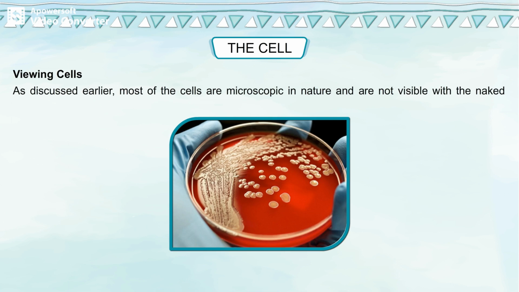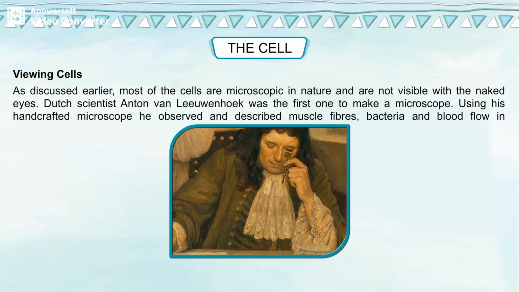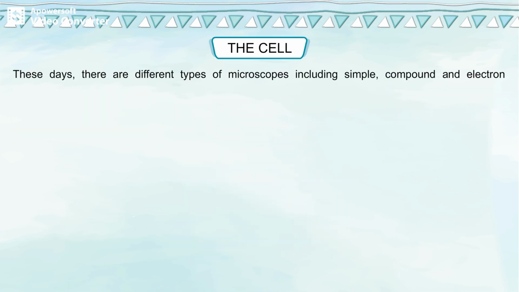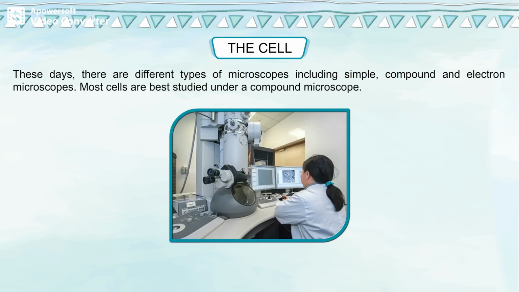Viewing cells. As discussed earlier, most of the cells are microscopic in nature and are not visible with the naked eyes. Dutch scientist Anton van Leeuwenhoek was the first one to make a microscope. Using his handcrafted microscope, he observed and described muscle fibers, bacteria, and blood flow in capillaries. These days, there are different types of microscopes including simple, compound, and electron microscopes. Most cells are best studied under a compound microscope.